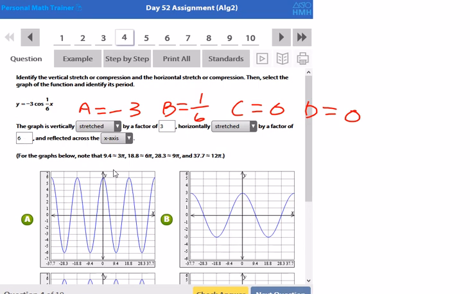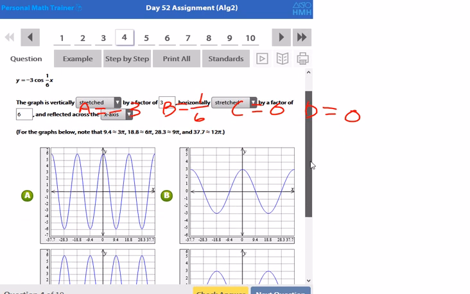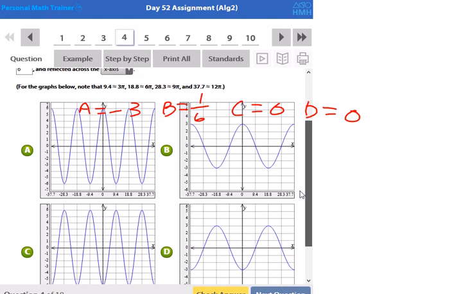So normally cosine starts off at its maximum, which is 1, but since this has an amplitude of 3, it would be normally starting at +3. But since it's flipped over the x-axis, then that means it should be starting at -3. So when we look at the y-axis, which is where x is 0, we're looking for a y of -3, and really the only one that has that is going to be D. So we know it's going to be D there.